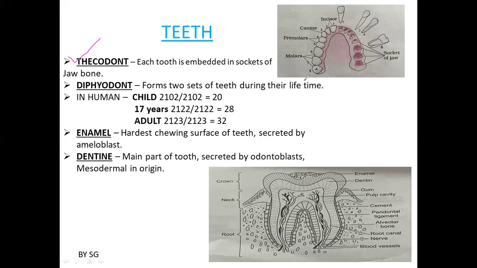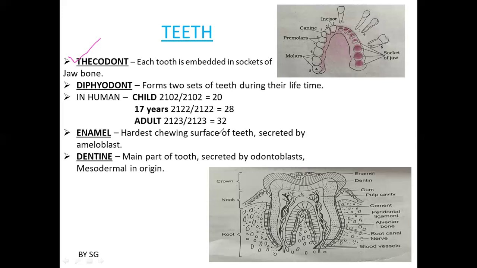Coming to the premolars, the upper jaw premolars have two roots and the lower jaw premolars have a single root. Molars are helpful for the purpose of chewing or grinding. The molars of the upper jaw have three roots and the molars of the lower jaw have two roots. Remember the names and their functions.